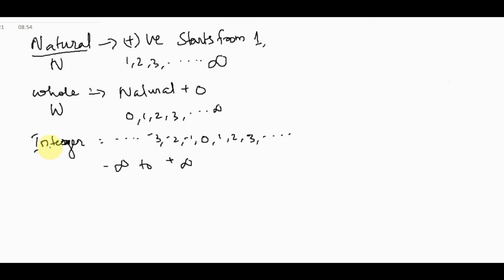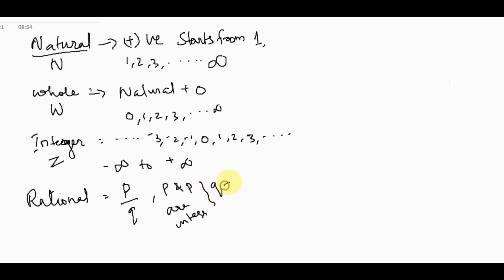Then a rational number. Integer is denoted by Z. A rational number means a number written in the form of p by q, where p and q are integers, where q is not equal to 0. The denominator never becomes 0, that is, q not equal to 0. A rational number is in the form of p by q.